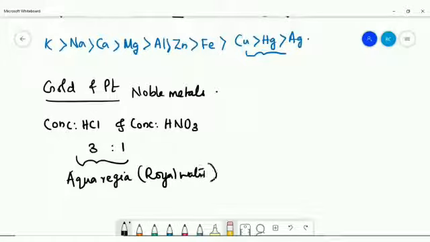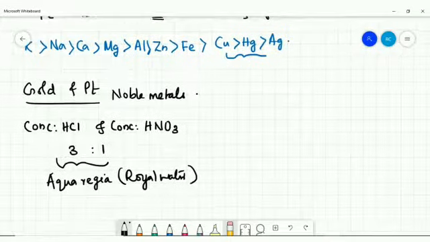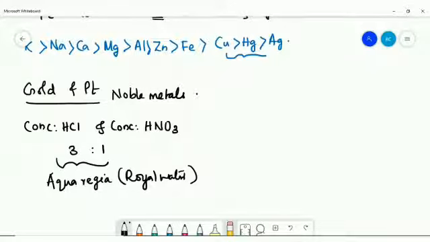This aqua regia is a highly corrosive and fuming liquid. The dissolution of gold and platinum in aqua regia is because of the formation of the nascent, or newly born, chlorine which attacks gold and platinum.